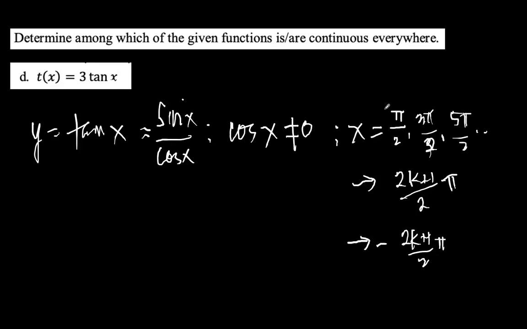Okay. So eto na yung magiging conditions natin. Since may condition na tayo, therefore, we are so sure that this is not continuous everywhere. Okay? And what is the domain of this function, class, tangent x?